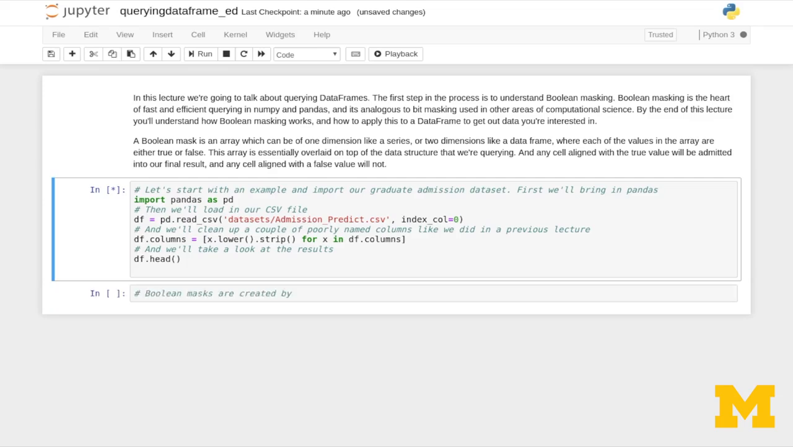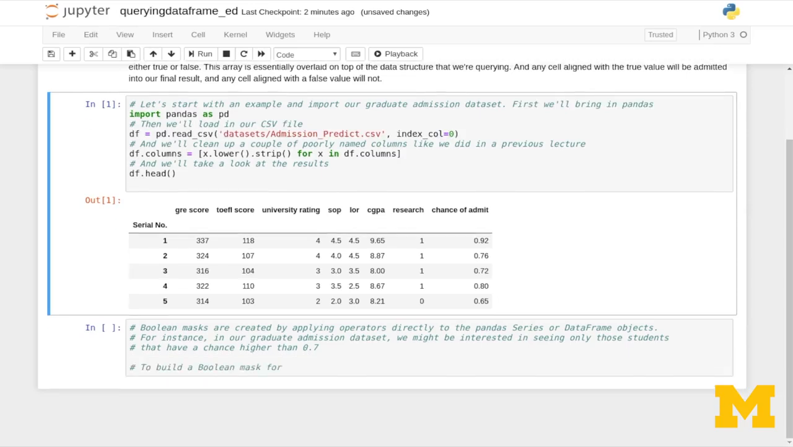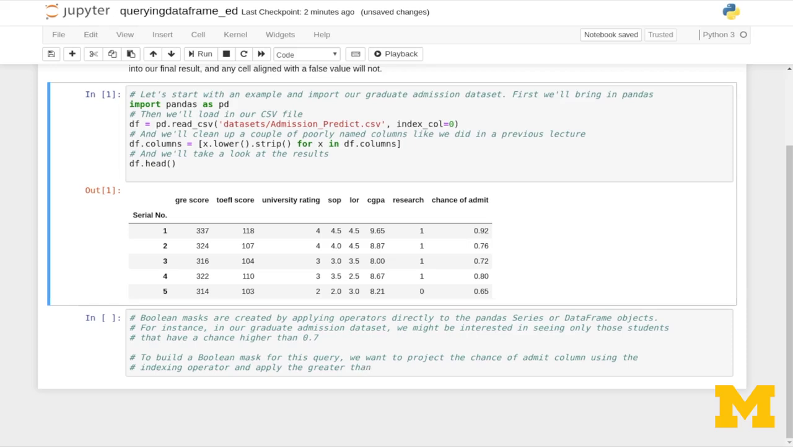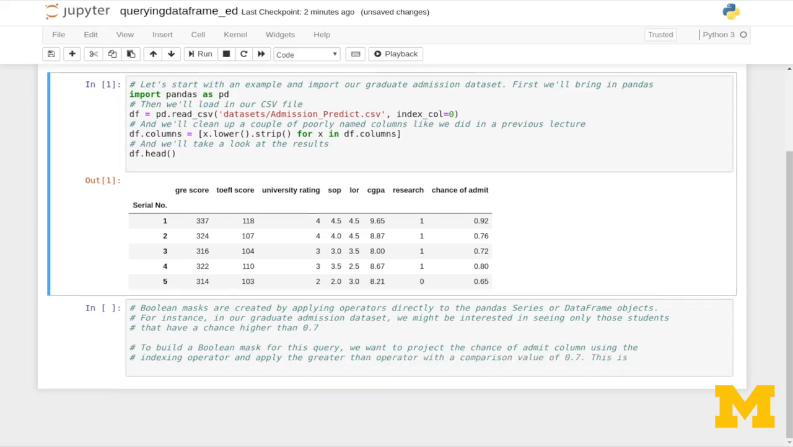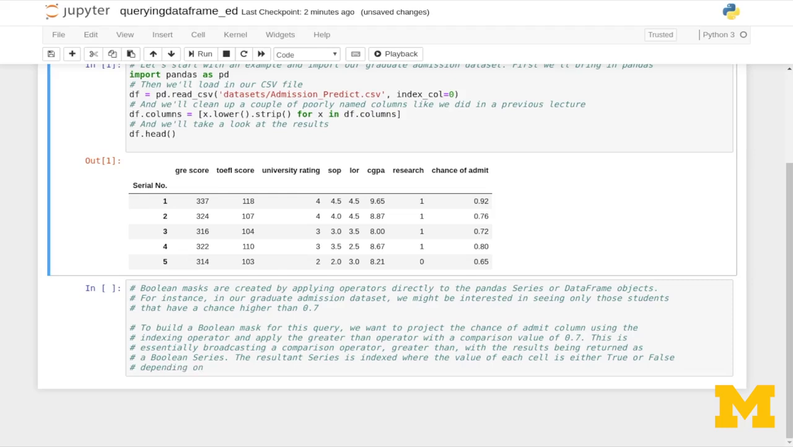So Boolean masks are created by applying operators directly to the Pandas series or data frame objects. For instance, in our graduate admission data set, we might be interested in seeing only those students that have a chance higher than 0.7 of being admitted. To build a Boolean mask for this query, we want to project the chance of admit column using the indexing operator and apply the greater than operator with a comparison value of 0.7. This is essentially broadcasting a comparison operator, greater than, with the results being returned as a Boolean series. The resultant series is indexed where the value of each cell is either true or false, depending on whether a student has a chance of admission higher than 0.7.